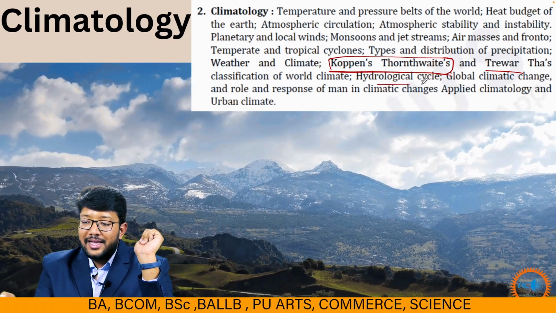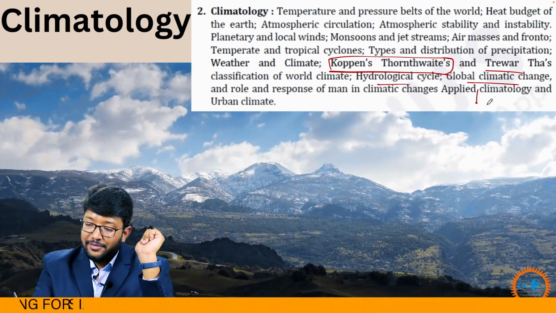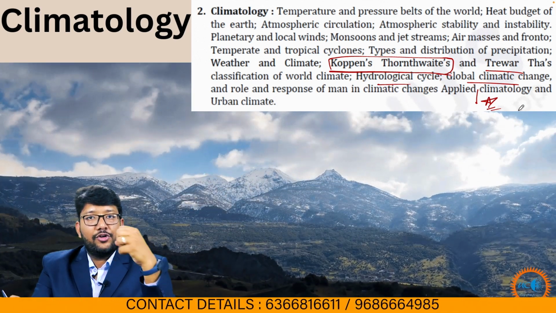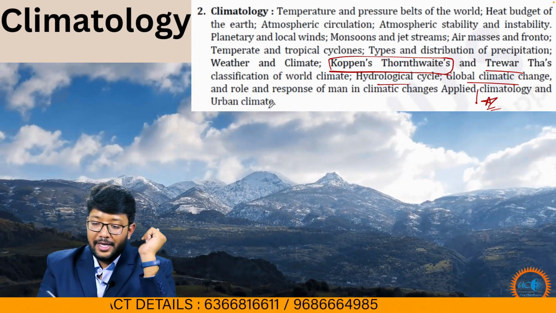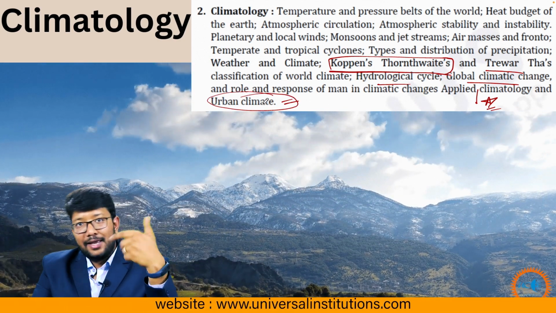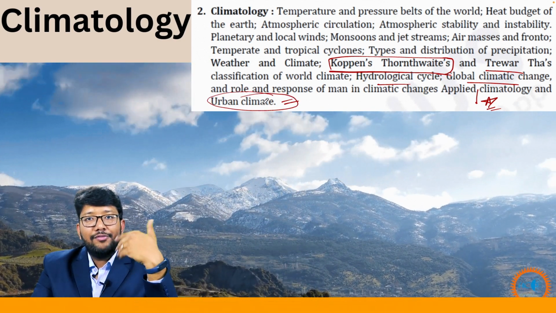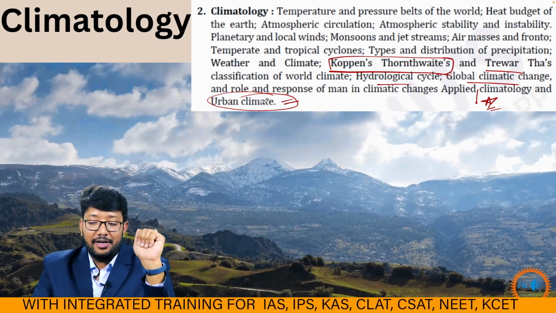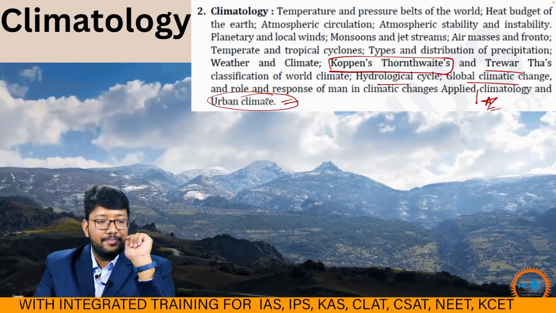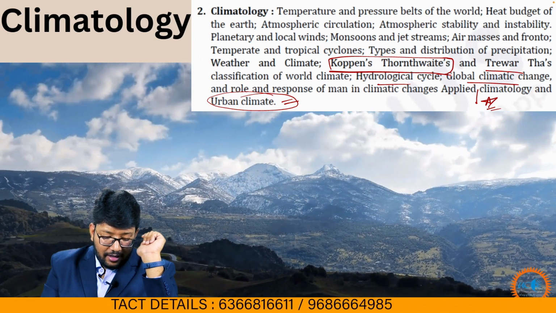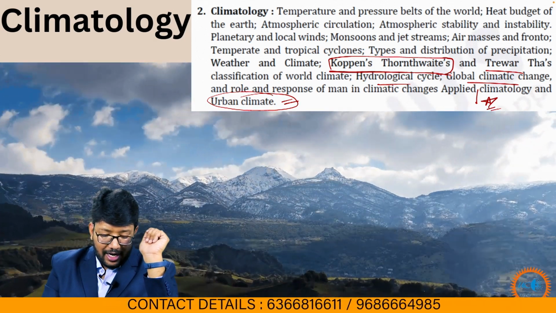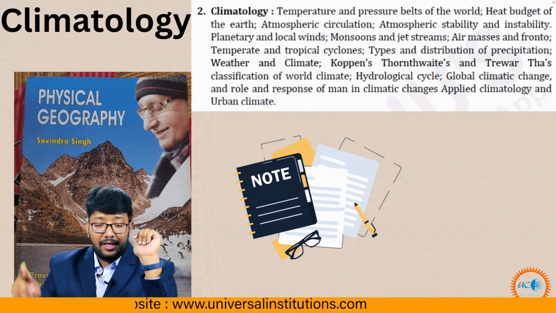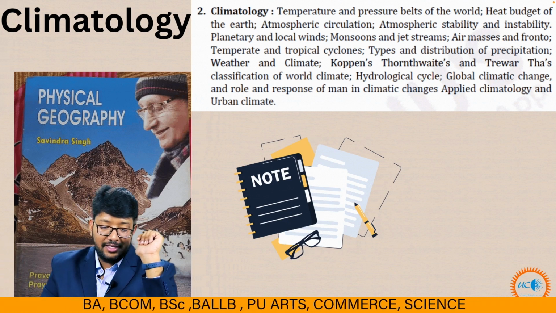Then hydrological cycle, global climate change, a very hot topic, very important. You have to read newspapers daily to collect information about climate change. And urban climate. I gave the example of Tibet. Floods, earthquakes and droughts are increasing day by day in India because of extreme climatic conditions. And to read geomorphology, I would recommend Savindra Singh. And again, this book, Physical Geography, can you see this?